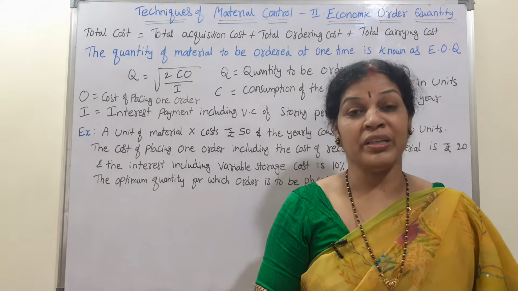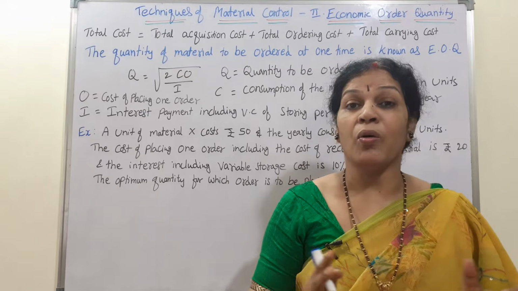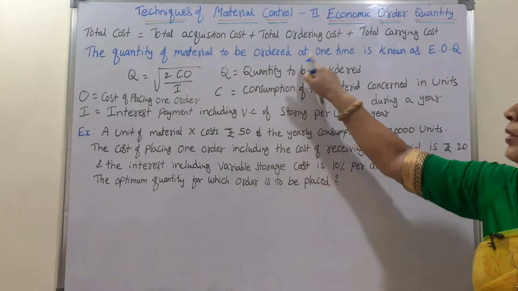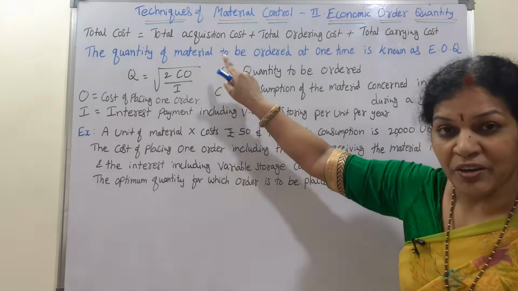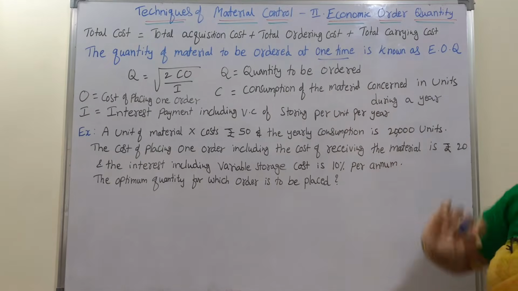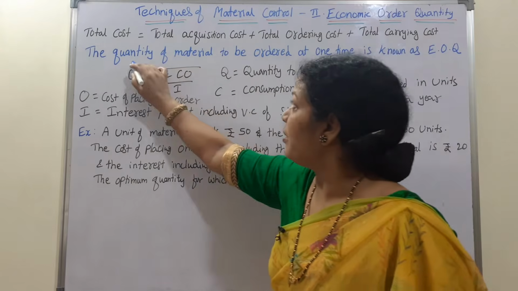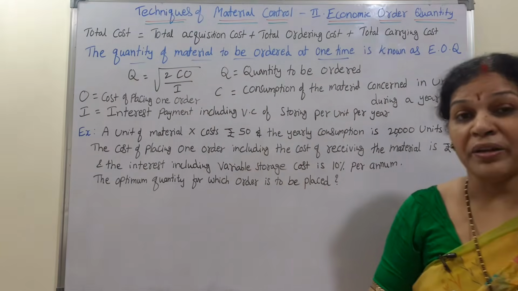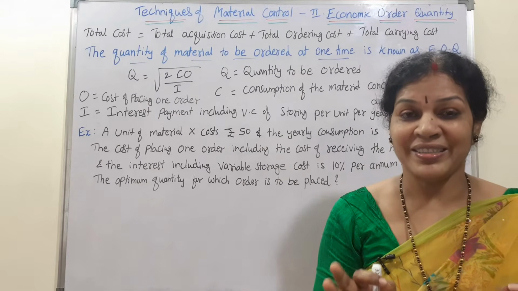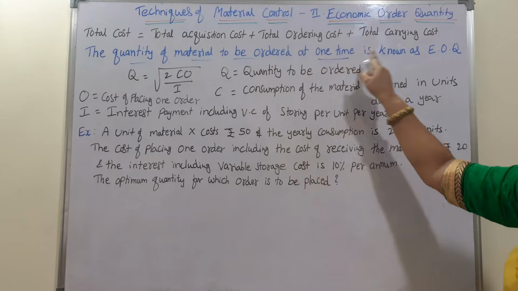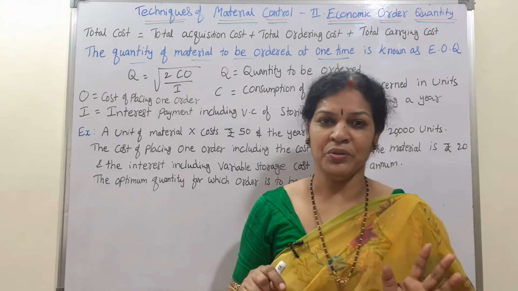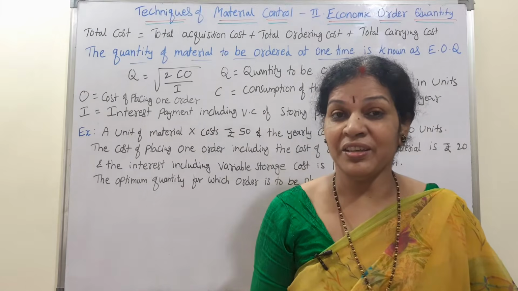Now in short, what is EOQ? What is economic order quantity? In one sentence you can say: the quantity of material to be ordered at one time is known as EOQ. One time when I want to order some quantity, what is that quantity? So the quantity of material ordered at one time is known as EOQ. One time when I want to order, how much it is going to be, this we can say as EOQ.